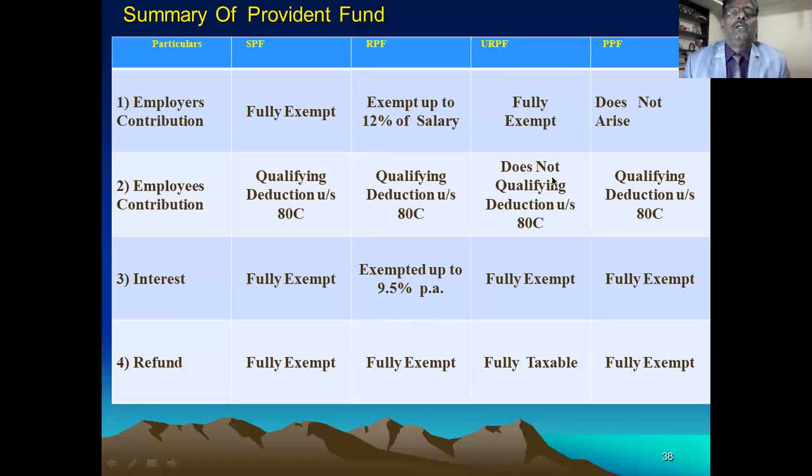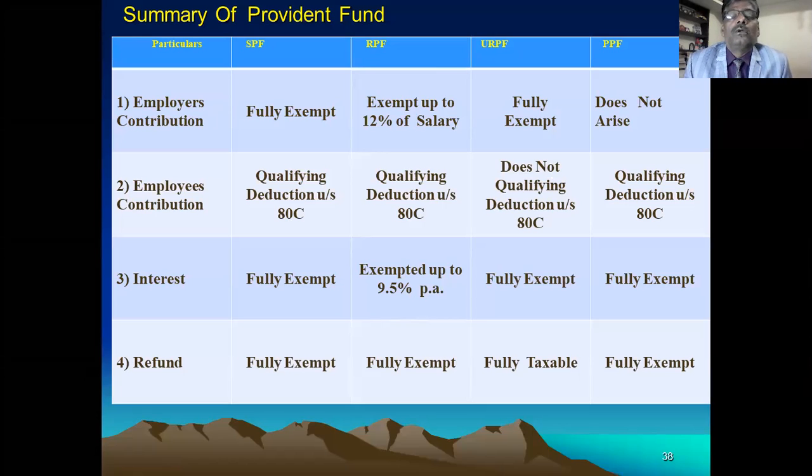Okay, now we see the provisions regarding provident fund. There are four types of provident fund. First is statutory provident fund, that is fully exempted. That will not come in your calculation. And second is recognized provident fund. Third is unrecognized provident fund, and fourth is public provident fund. Okay, there are four types of provident funds.